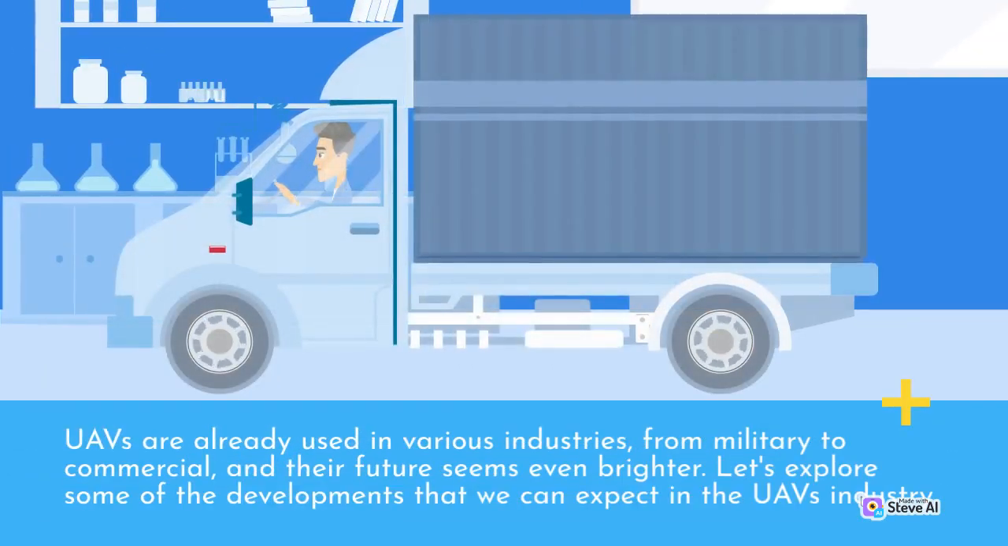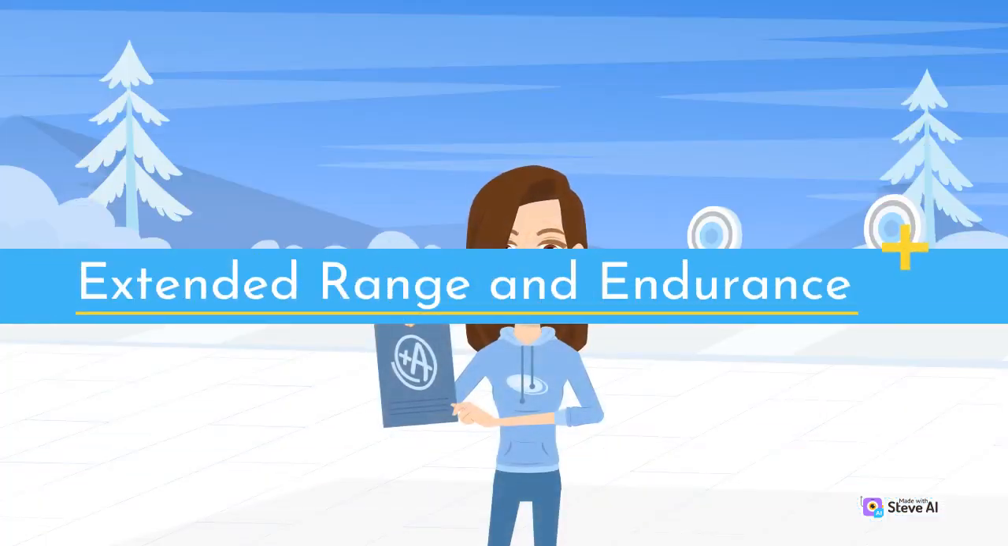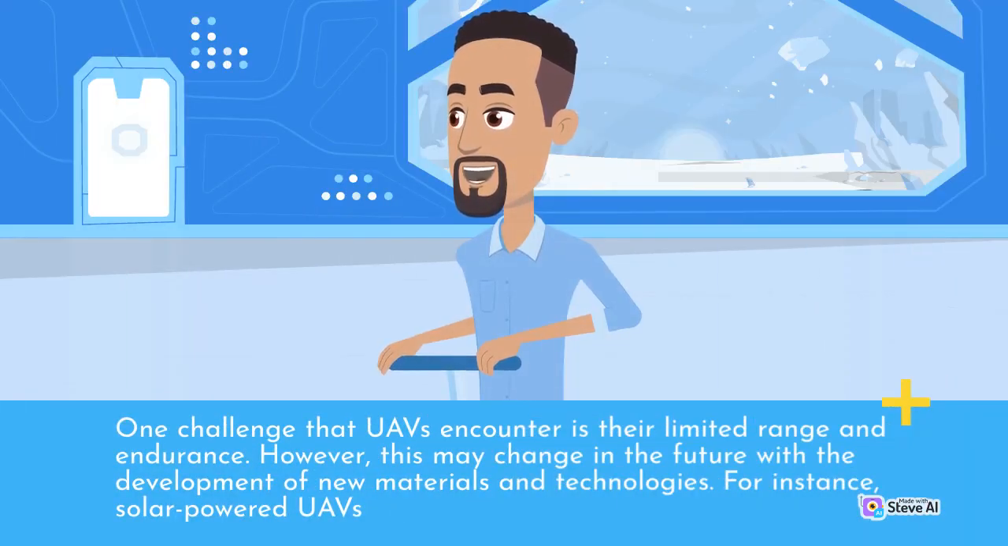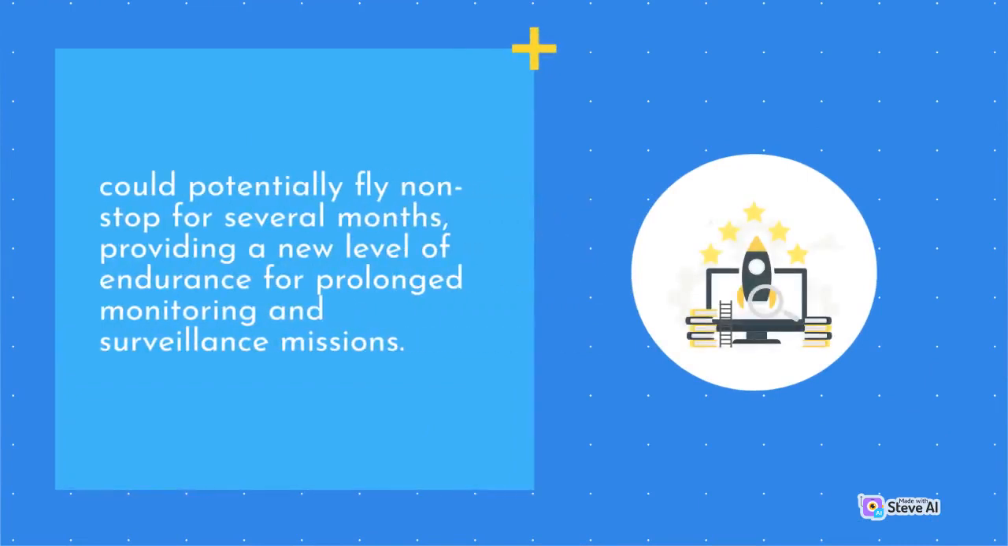UAVs are already used in various industries, from military to commercial, and their future seems even brighter. Let's explore some of the developments that we can expect in the UAVs industry. Extended range and endurance. One challenge that UAVs encounter is their limited range and endurance. However, this may change in the future with the development of new materials and technologies. For instance, solar-powered UAVs could potentially fly non-stop for several months, providing a new level of endurance for prolonged monitoring and surveillance missions.